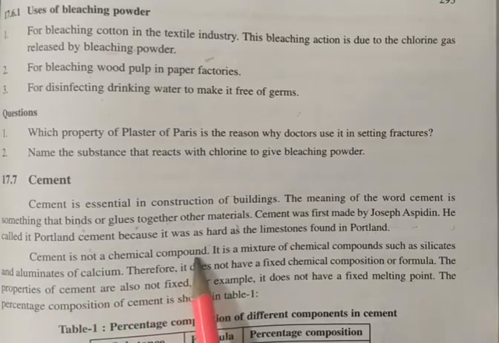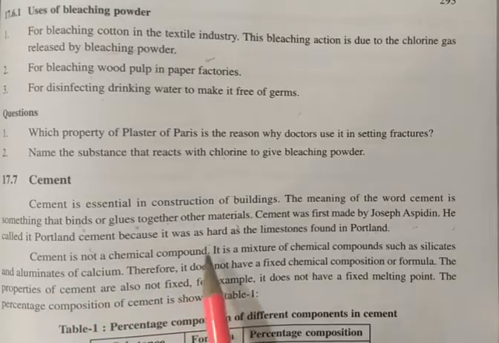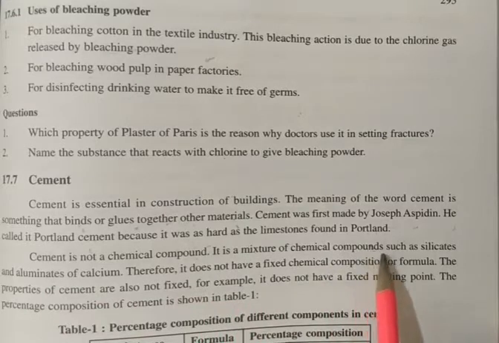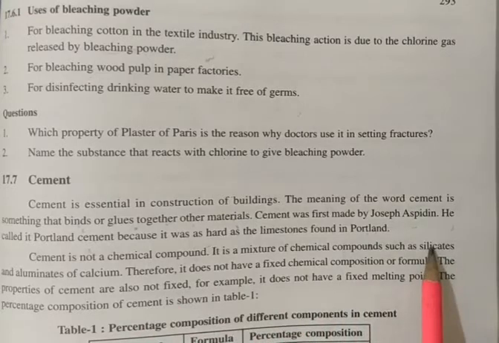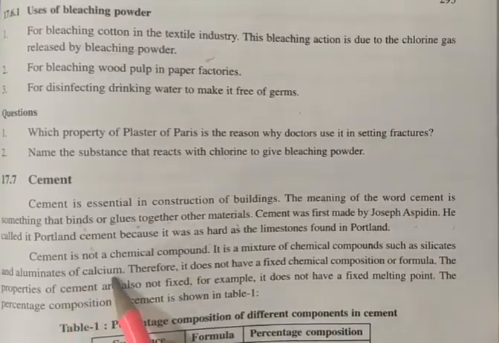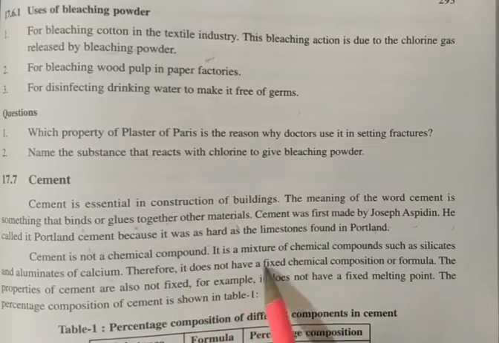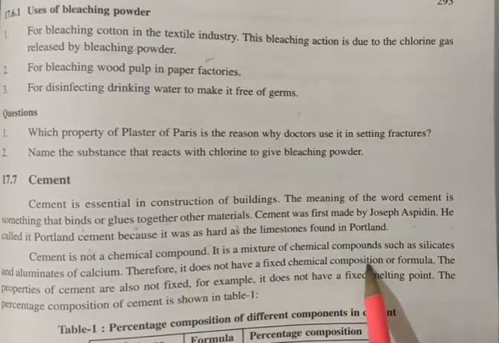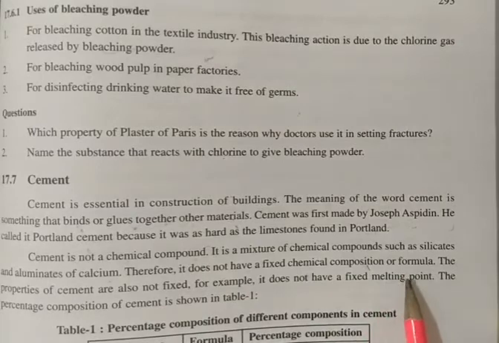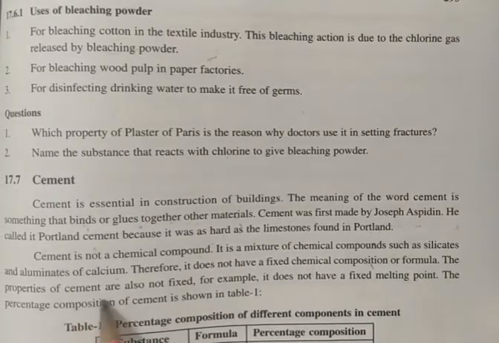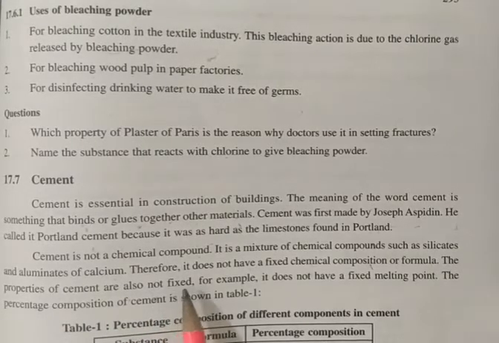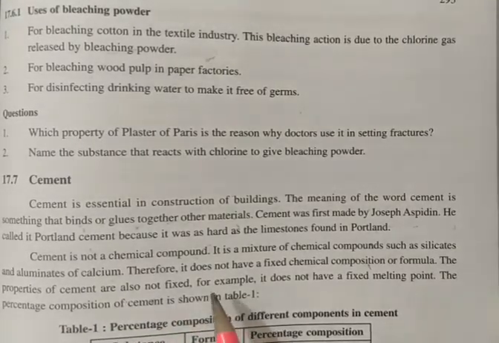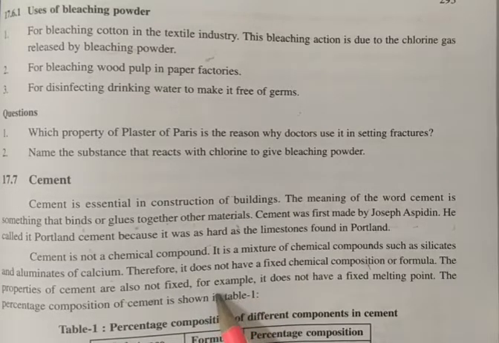Cement is not a chemical compound. It is a mixture of chemical compounds such as silicates, aluminates and calcium compounds. Therefore, it does not have a fixed chemical composition or formula. The properties of cement are also not fixed. Nowadays so many types of cement are coming. You watch so many advertisements every day for Ambuja cement, JK cement.